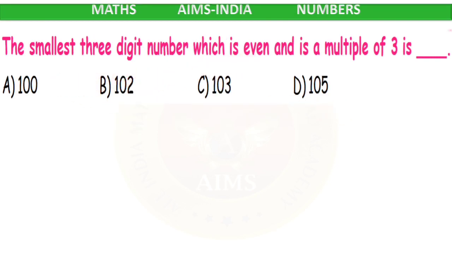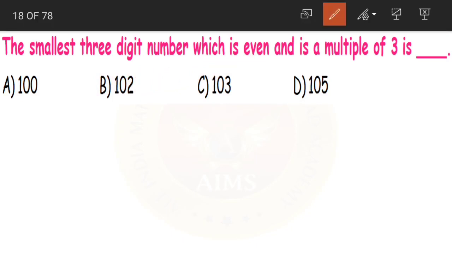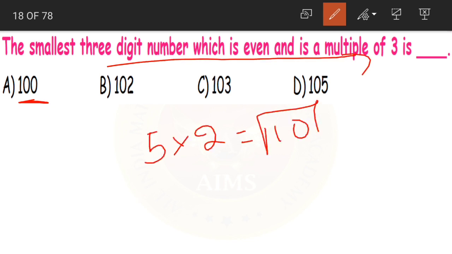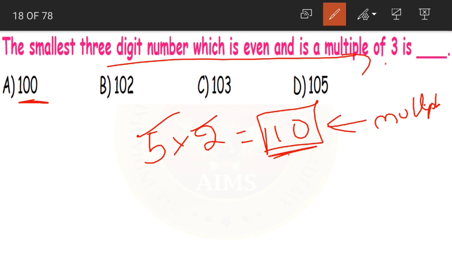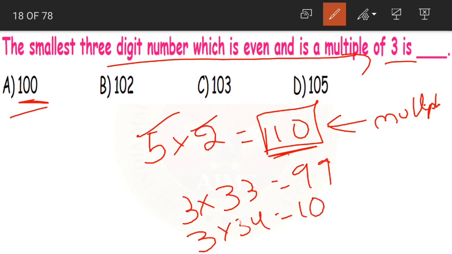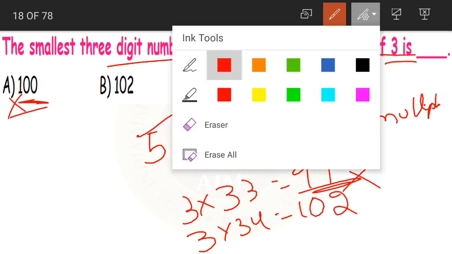Coming to question number 4. The smallest 3-digit number which is even and is a multiple of 3 is, now what is the smallest 3-digit number that we know? 100. Now is 100 a multiple of 3? What is meant by multiple? When I say 5 2s are 10, now this 10 becomes the multiple, a multiple of 5 and also a multiple of 2. Now in 3 table, does 100 come? No. We have 3 33s are 99 and then 3 34s are 102. So 100 doesn't come in 3 table. It is not a multiple of 3.